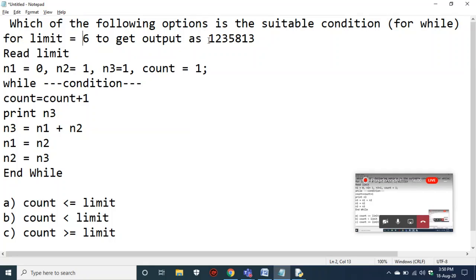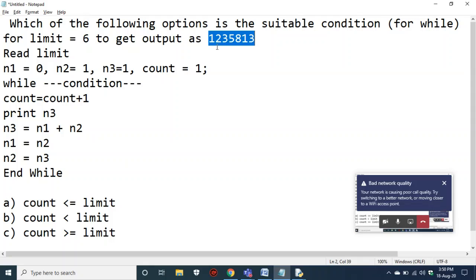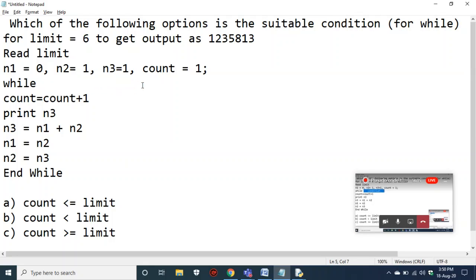This output. So to save time, let me count how many values are there. He is asking what condition you have to place here in the while so that it gives this output, and he has given that the limit will be 6. Now you have to write a condition so that you get that output. So you have to guess that output.